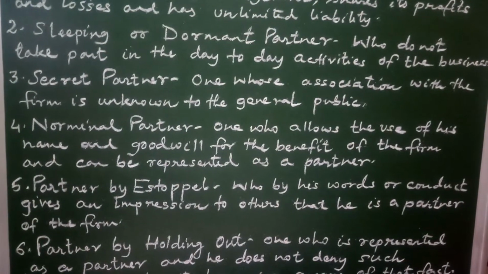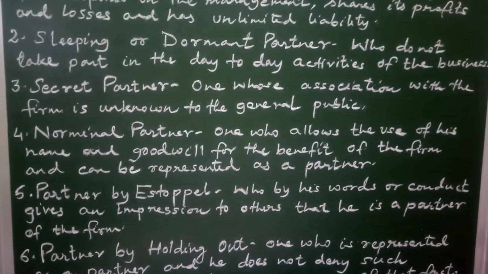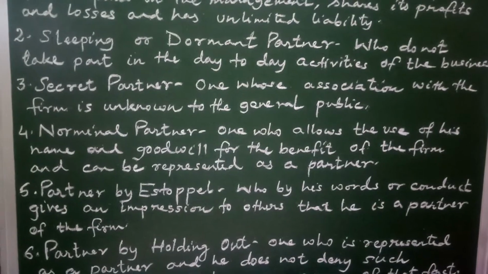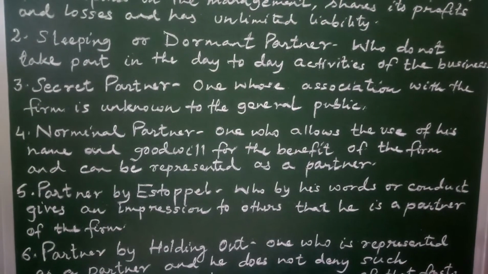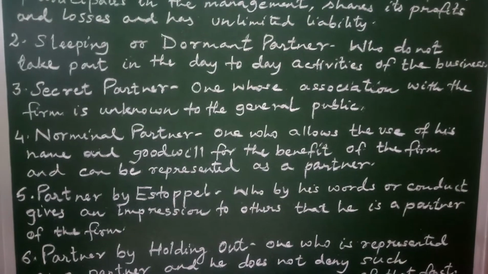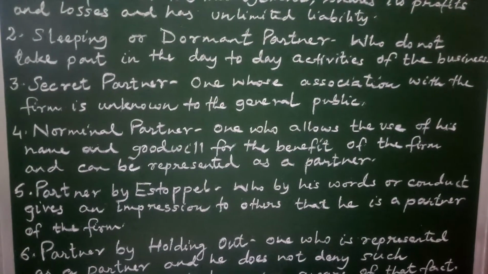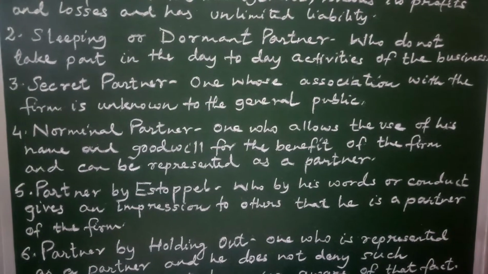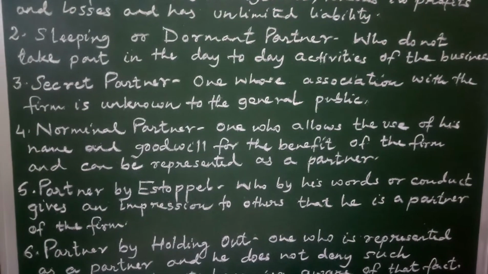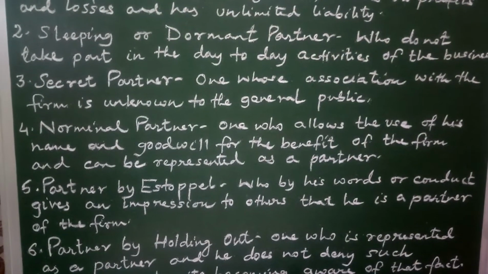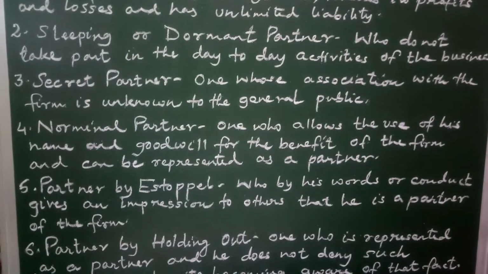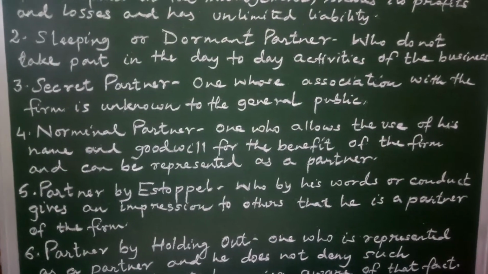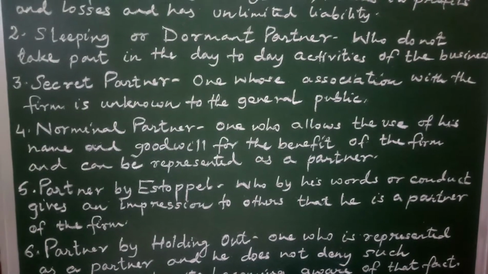Fourth is the nominal partner. A nominal partner is one who allows the use of his name and goodwill for the benefit of the business and can be represented as a partner. He is nominal. A nominal partner is not contributing any capital. He is not taking part in the management of the business. He neither shares the profits nor bears the losses. But he has unlimited liability for the debts of the firm.